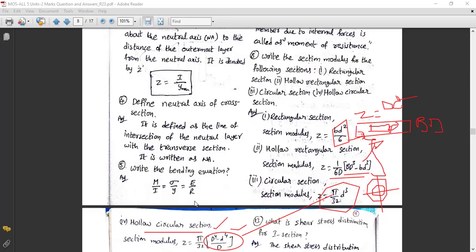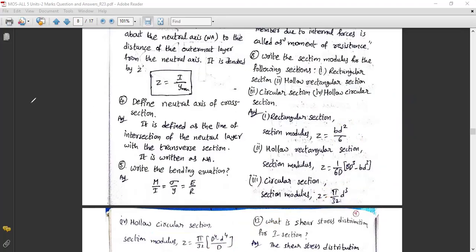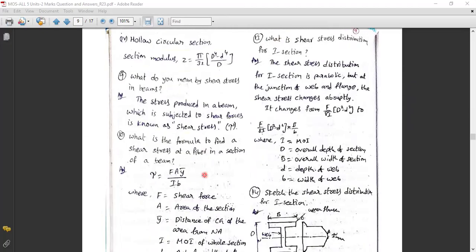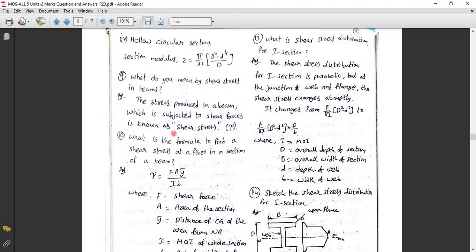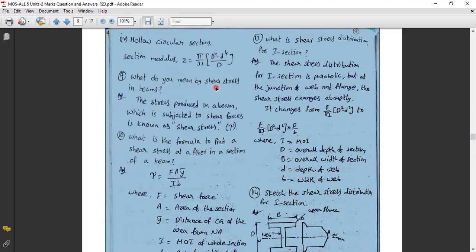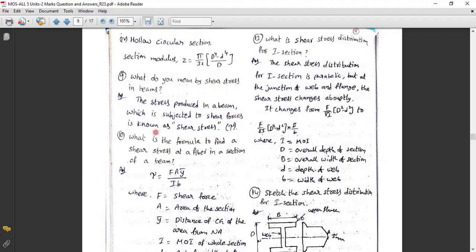I hope you are understanding all these for your good knowledge. Next, the ninth question: what do you mean by shear stress in the beam? We have already discussed shear stress in units 1, 2 and 3, and now in unit 4 also. The stress produced in a beam which is subjected to shear force, with no bending force, is known as shear stress, tau.